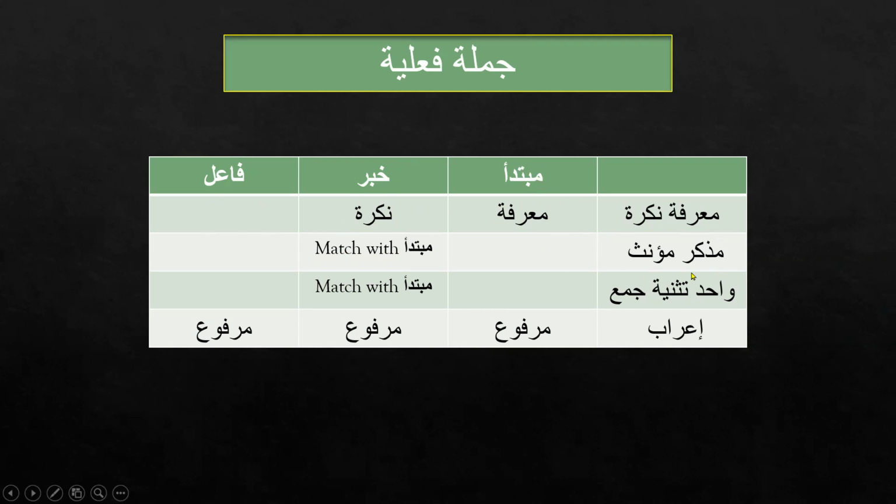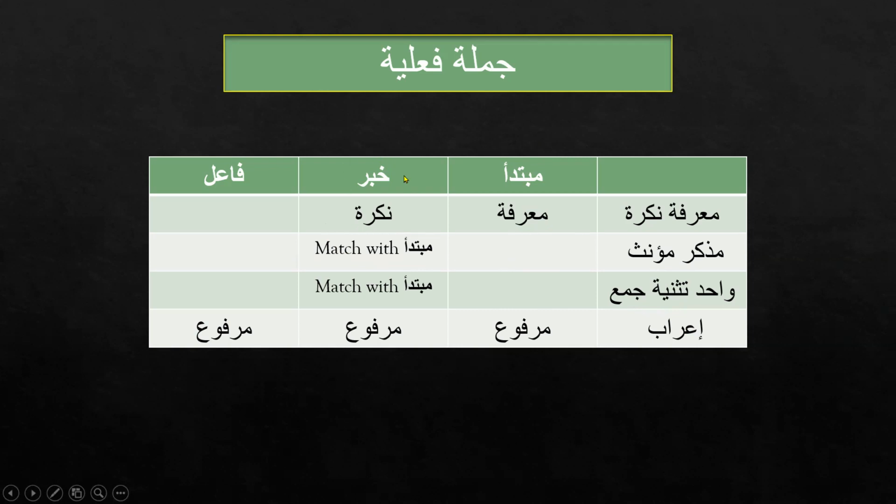Then for muzakkar and muannas, Mubtada can be muzakkar or muannas, but what about Khabar? It should match with the Mubtada. And the fa'il can be muzakkar or muannas both. Again, wahid, tasniya or jama, singular, dual or plural. Mubtada can be wahid, tasniya, or jama.